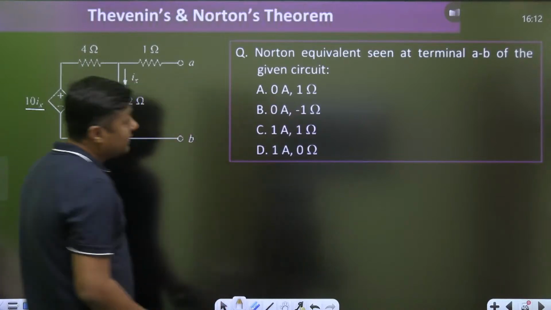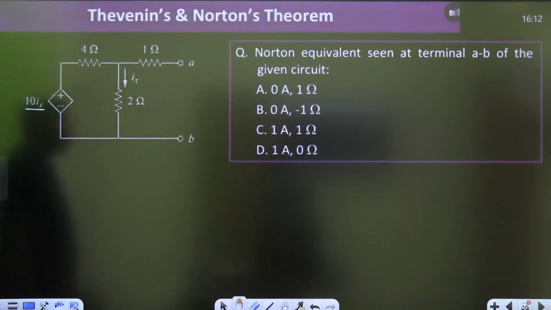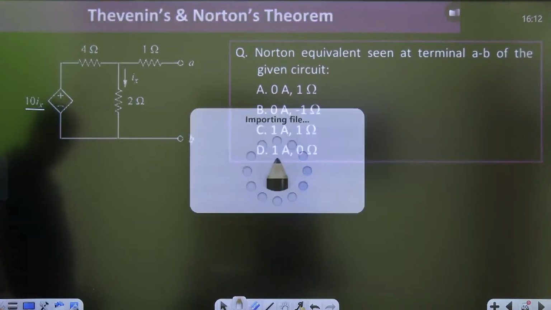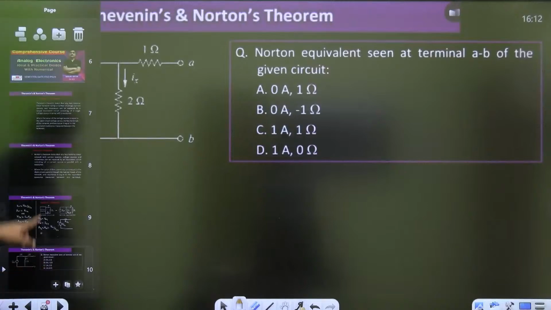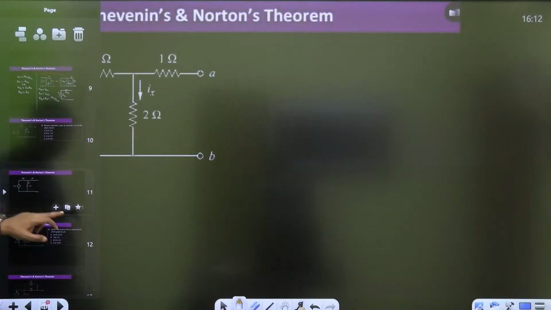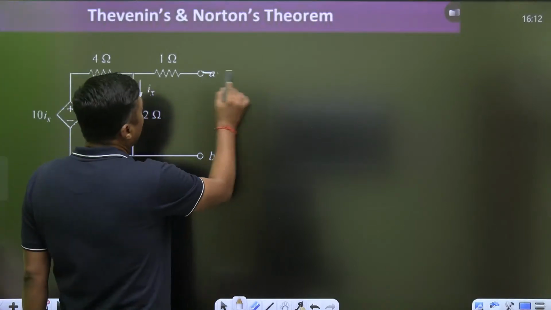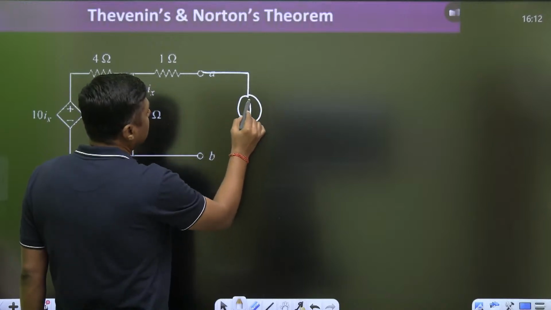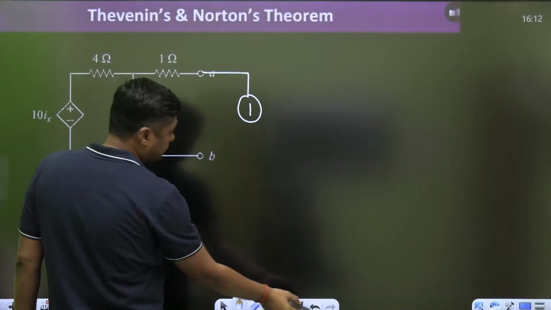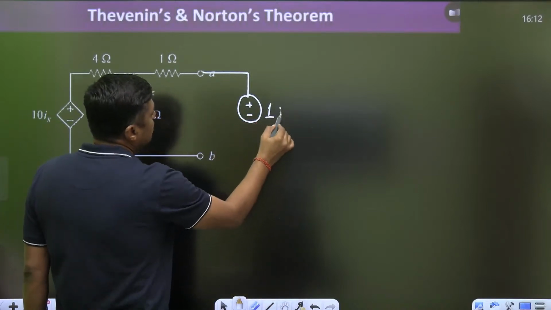Okay then. So, Norton's equivalent seen at the terminal AB of the given circuit. This is 10ix, 4, 2 and 1. So what do we have to find? How can we find it? First of all, if a dependent source is given, what is the method to find the RTH, guys? First of all, you have to take a battery of 1 volt here, or you can take a 1 ampere current source, it's up to you. This is called a test battery.